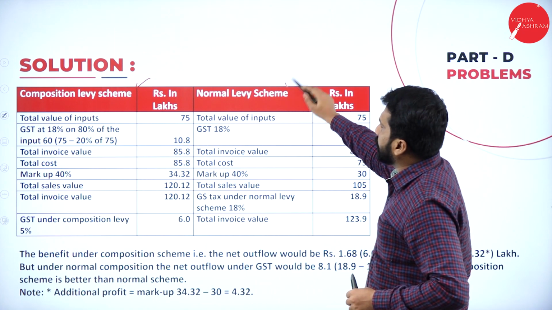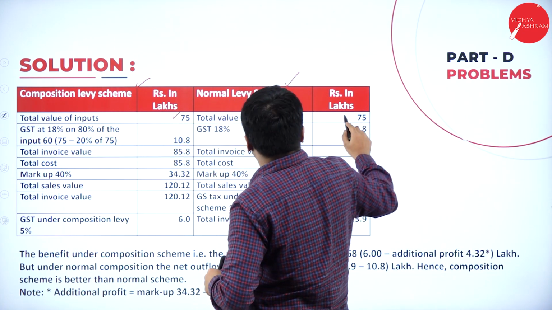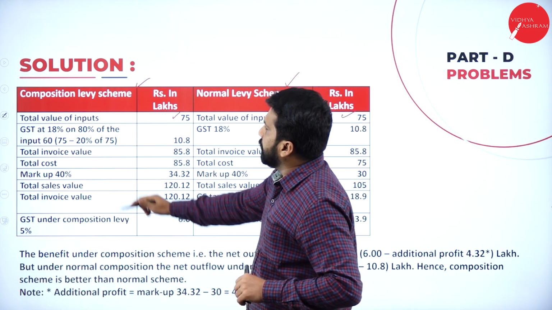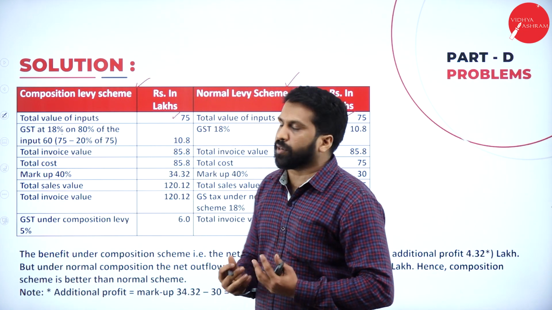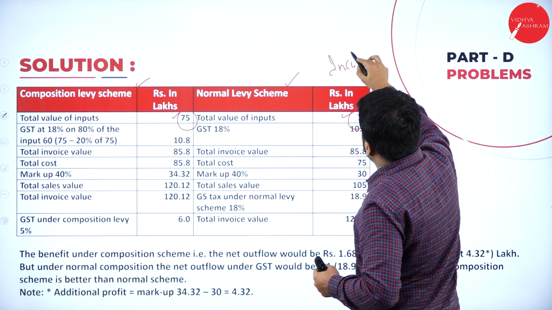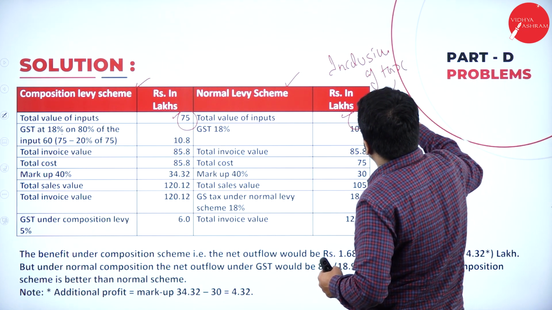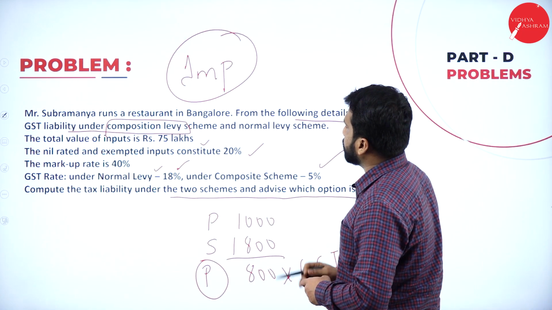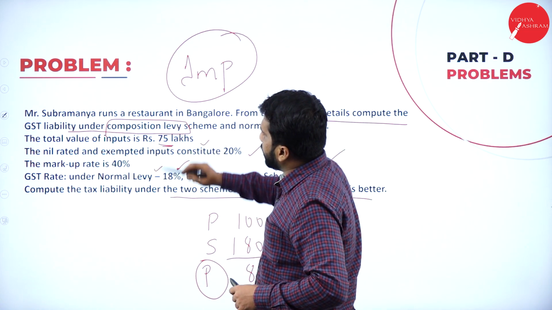Composition levy scheme, normal levy scheme. First, write down the units. Total value of input 75, 75. First, we'll go with the normal scheme only. 18% on 80% of the input. Why 80%? Because this 75 is inclusive of tax. We have to remove the tax. How? I'll show you. They have given that total value of input is 75 lakh.